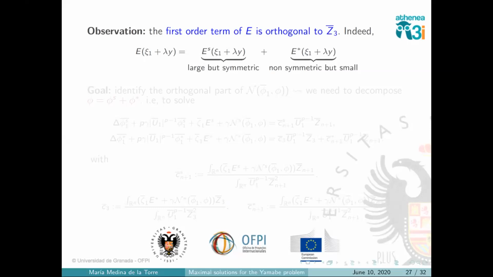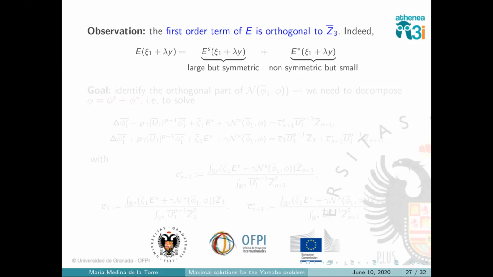So when we also compute the projection of the nonlinear term, it happens to be greater than this one. It's smaller than this one, okay, but this one we don't see, and it is bigger than this one. So what we thought is, okay, if this is what's happening, that the error is large but the large part is symmetric, maybe something similar is happening with the nonlinear part, okay?